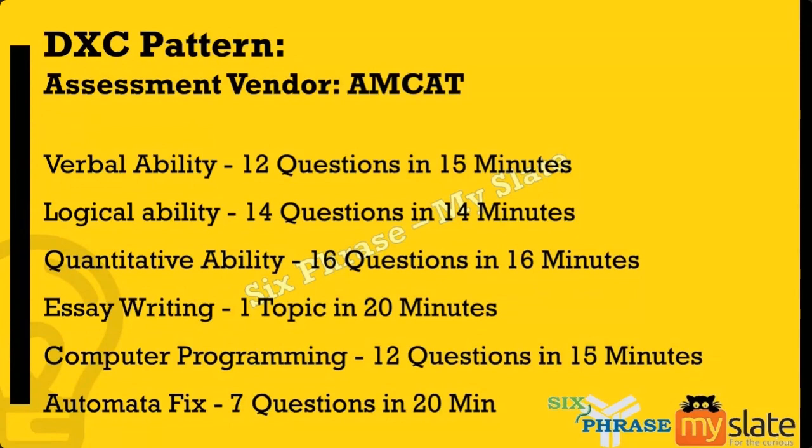Suppose you get one correct, the second one is wrong, the third one will have the same difficulty level as the second one. Third one you get correct, the fourth one's difficulty level will increase a bit. So as and when you get correct answers, the difficulty level of the next question will increase, whereas when you get an answer wrong, the difficulty level of that particular question will stay for the subsequent questions.